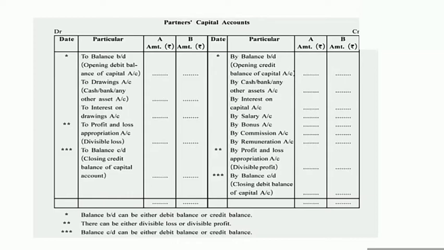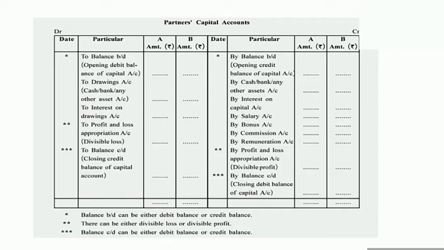It will be written in the column of particulars as by profit and loss appropriation account, in brackets divisible profit, and the amount will be shown in the column of partners. A's profit will be written in the column of partner A, B's profit will be written in the column of partner B. Okay. Now the debit side of the partners' capital account.